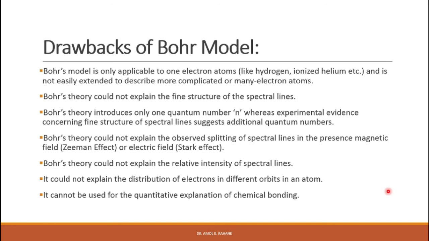So if you want to explain the chemical bonding occurring in atoms or molecules, Bohr's model cannot be used to give a quantitative explanation. So these are certain drawbacks of the Bohr model, right?